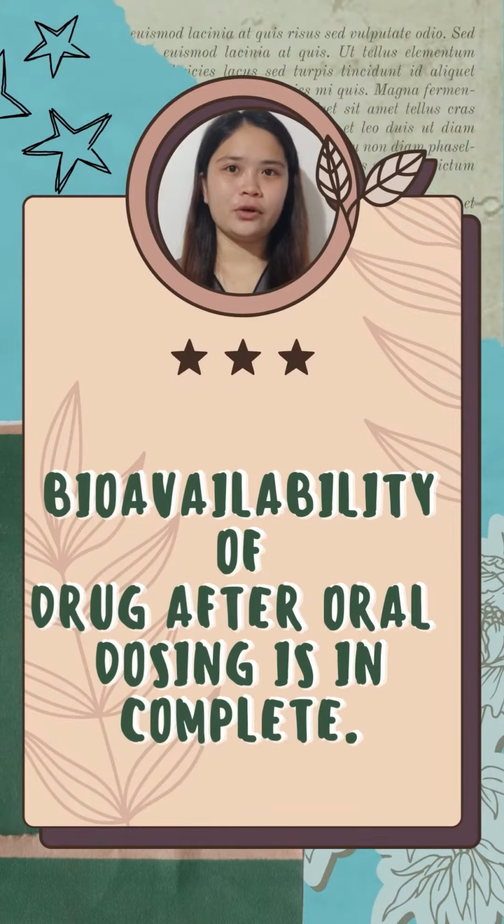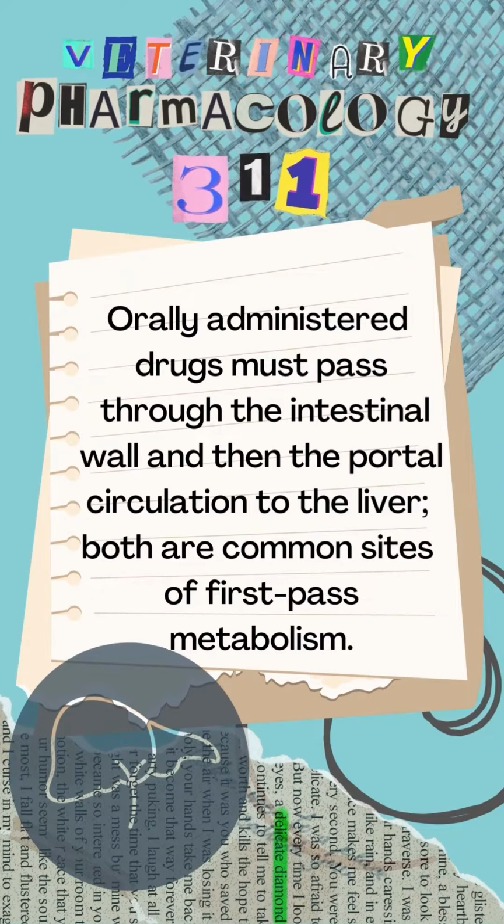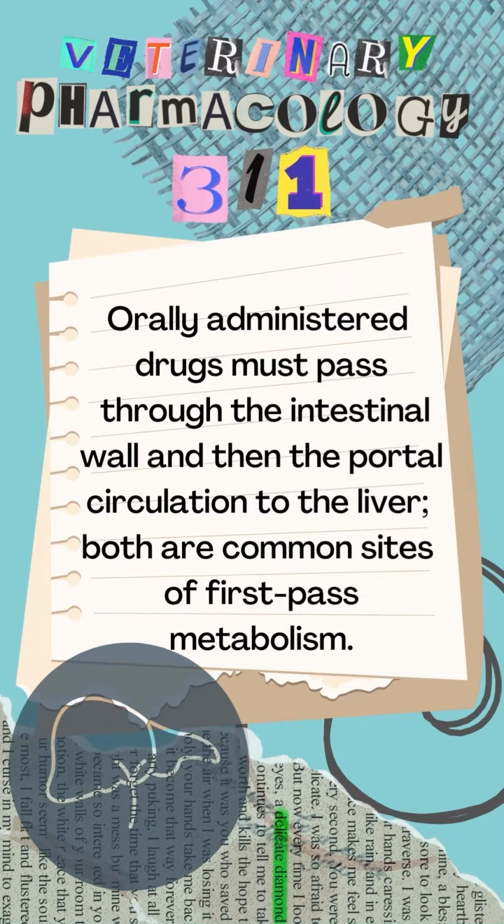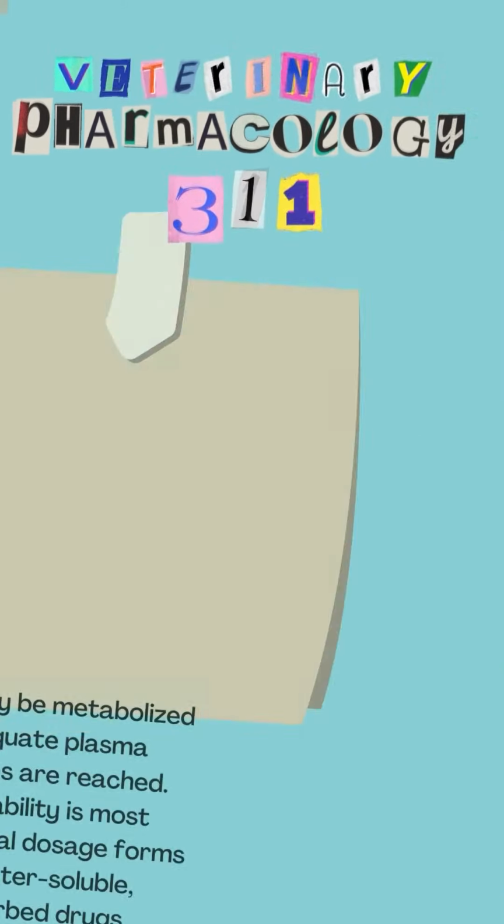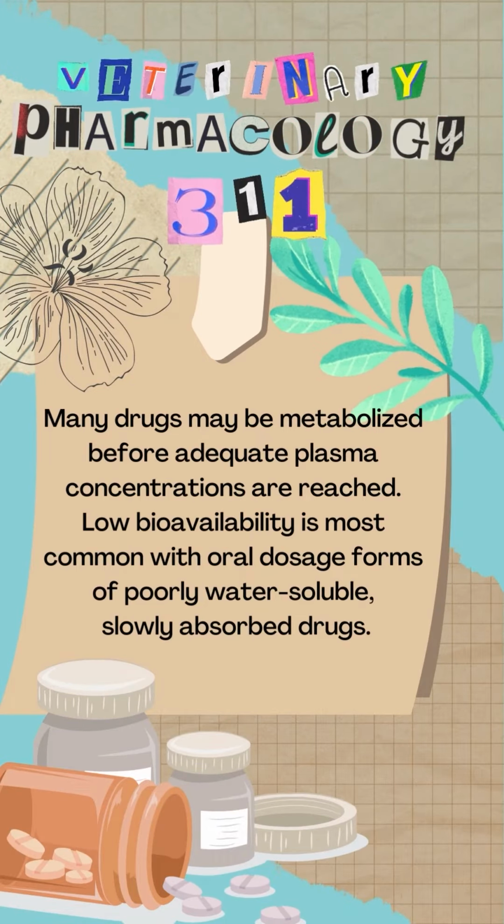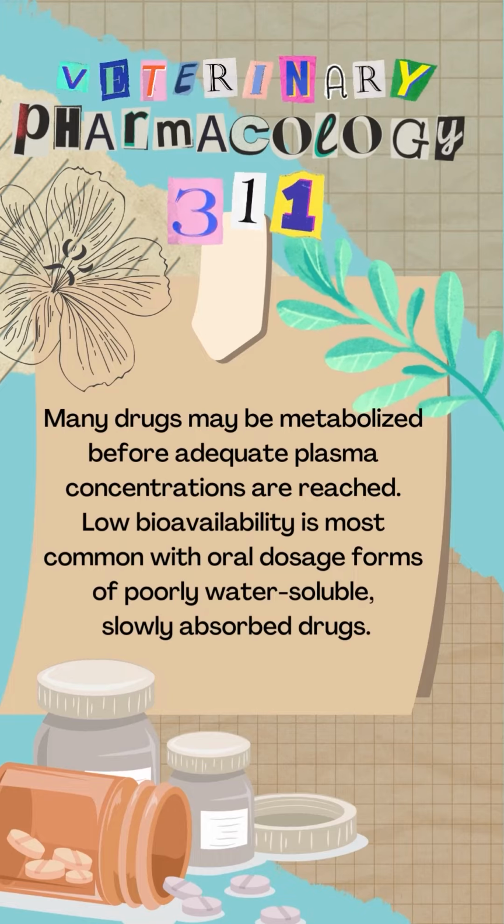Bioavailability of a drug after oral dosing is incomplete. Orally administered drugs must pass through the intestinal wall and then the portal circulation to the liver. Both are common sites of first-pass metabolism, or metabolism that occurs before a drug reaches systemic circulation. Thus, many drugs may be metabolized before adequate plasma concentrations are reached.